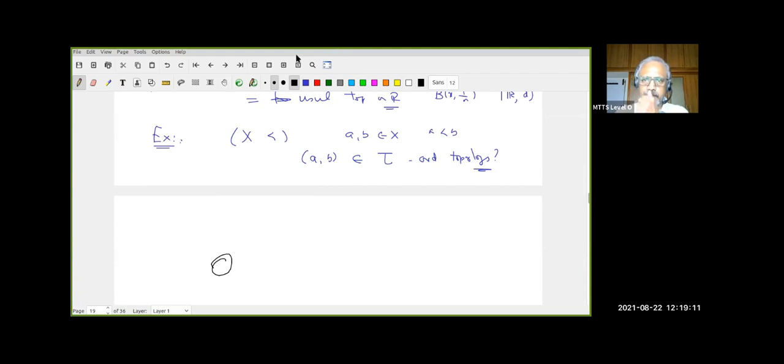Now it's unfortunate. My tablet is not working. This is the crucial point I wanted to explain, because once you have understood, then your understanding of order topology will be complete.